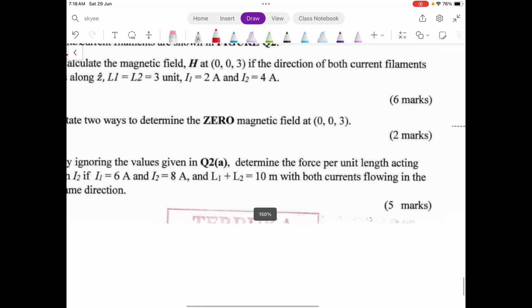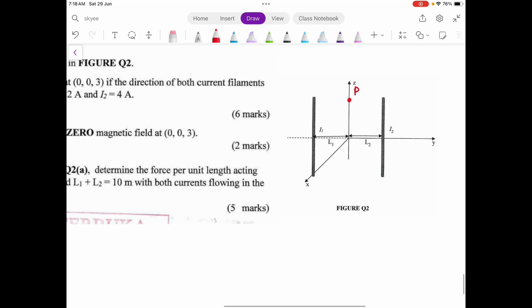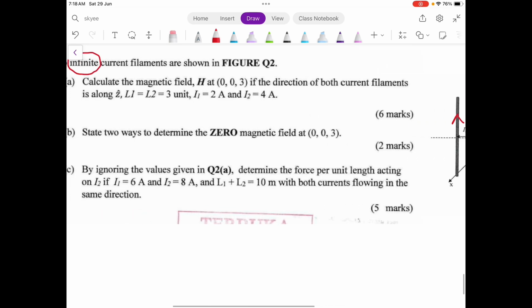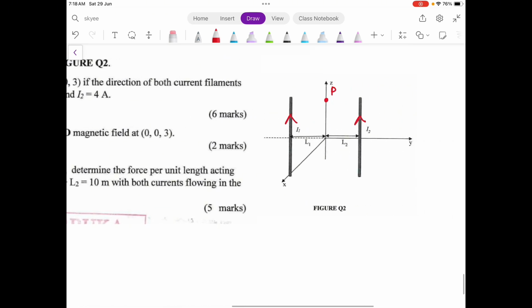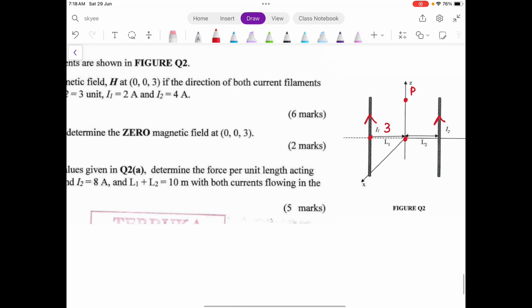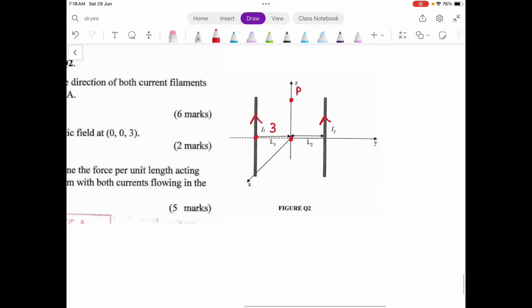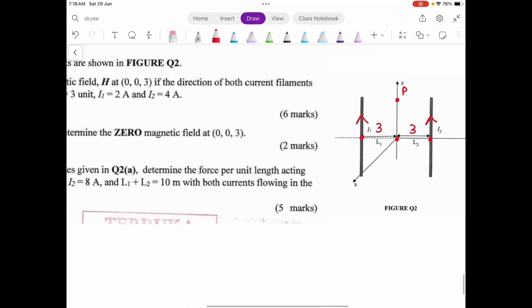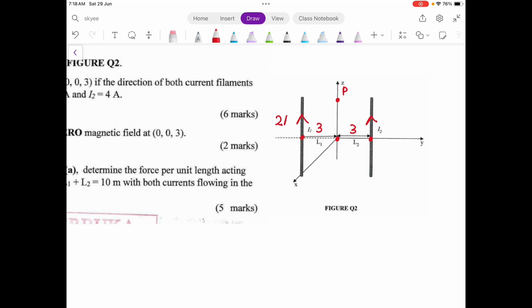If the direction of both current filaments is along the z axis, this is the direction of your current. L1 and L2: L1 is the distance from the origin until here, which is 3 units, and L2 is also 3 units. So I1 is 2 amperes and I2 is 4 amperes. So this is the information that you have.